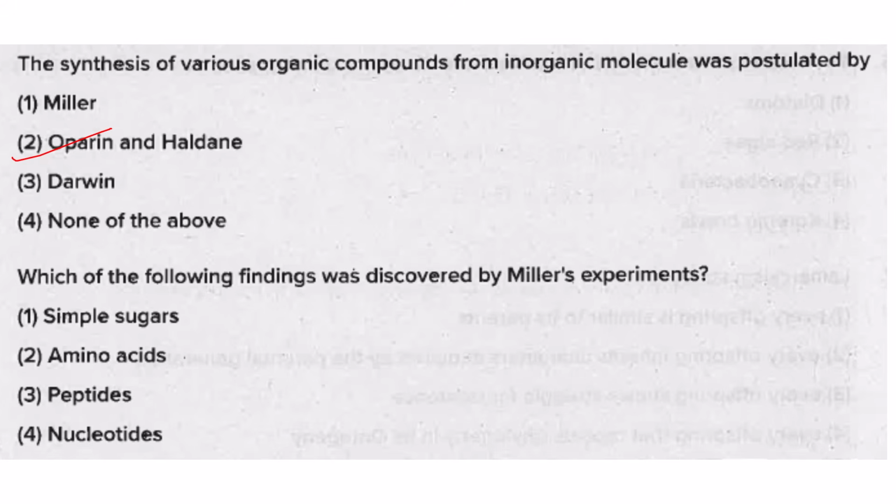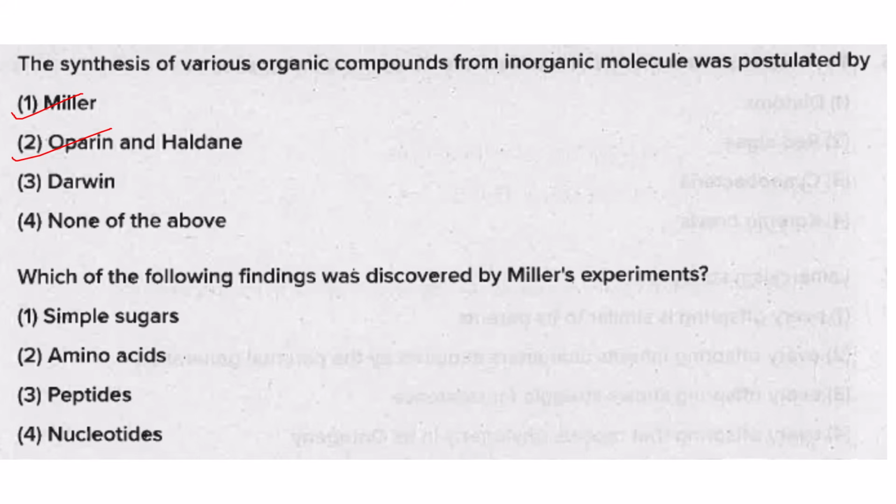And then Miller and Urey conducted the experiment to test this hypothesis. They simulated the early Earth conditions in the lab. They took a flask containing the gases, that is methane, ammonia, water vapor, hydrogen, and an electric spark was passed through these gases, and the experiment successfully produced amino acids. So from inorganic molecules, organic compounds are produced. So Miller is also correct, Oparin and Haldane is also correct.